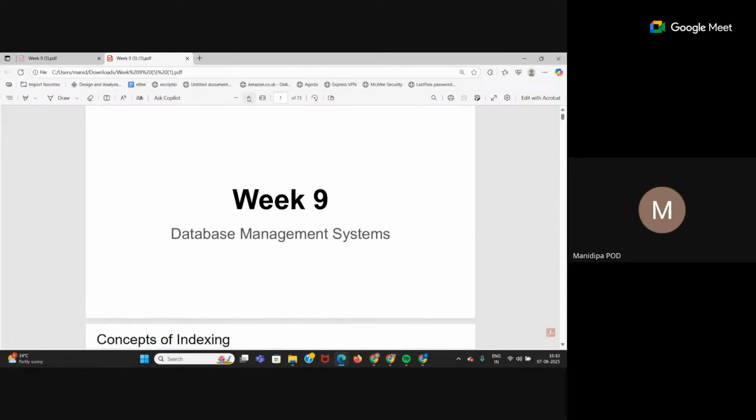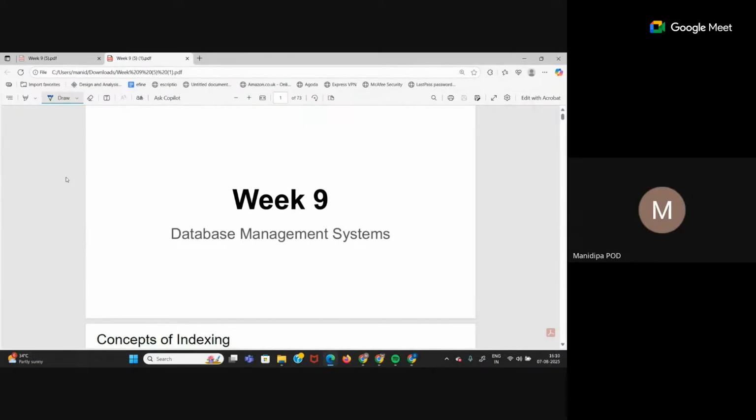What is an index? Anyone can give a little intro. What is an index basically? Not in terms of database management, just what is an index? Position number. It will help us to find pages in the book. Right. So this is the basic book example.